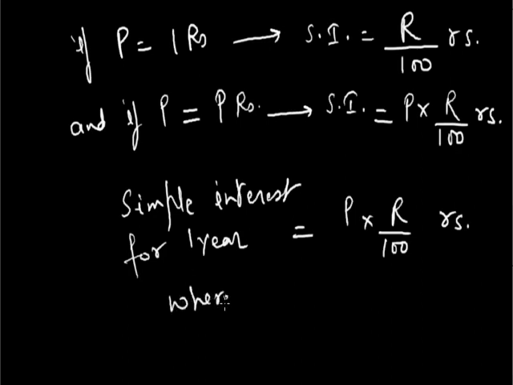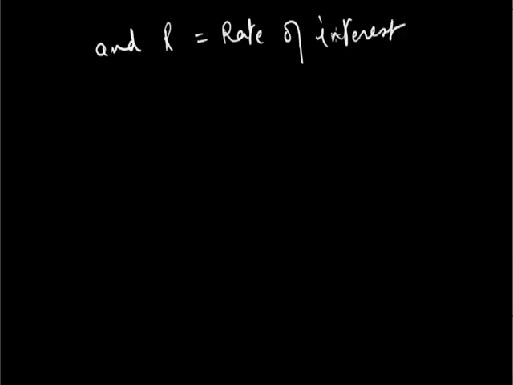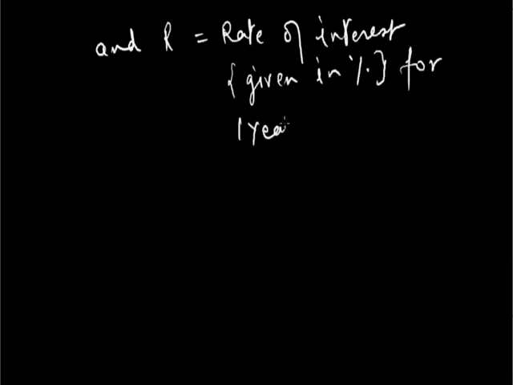where P used in this formula is equals to the principal sum of money, or the principal which the borrower takes from the lender, and R is the rate of interest given in percentage for 1 year, or it is given per annum.